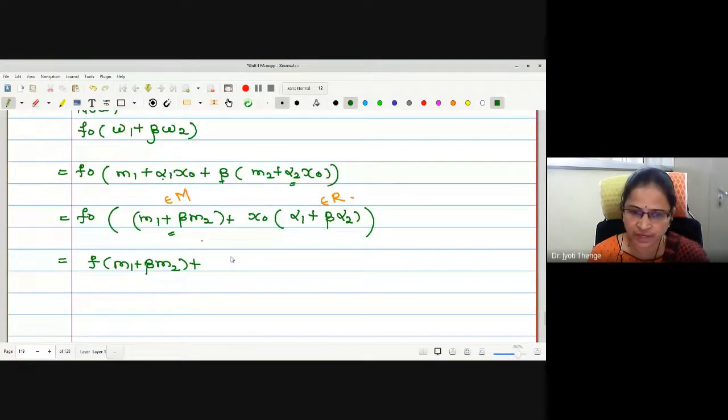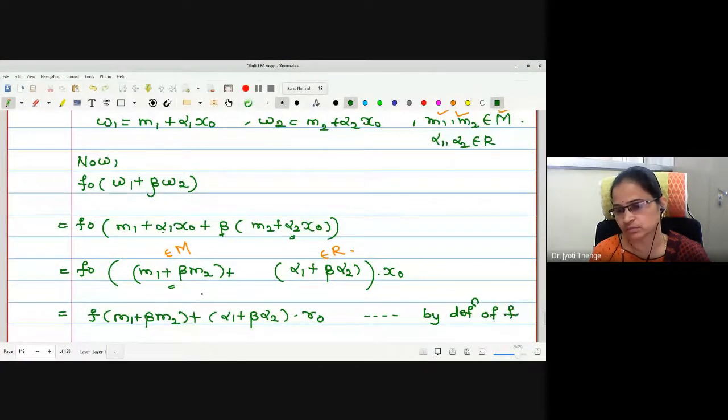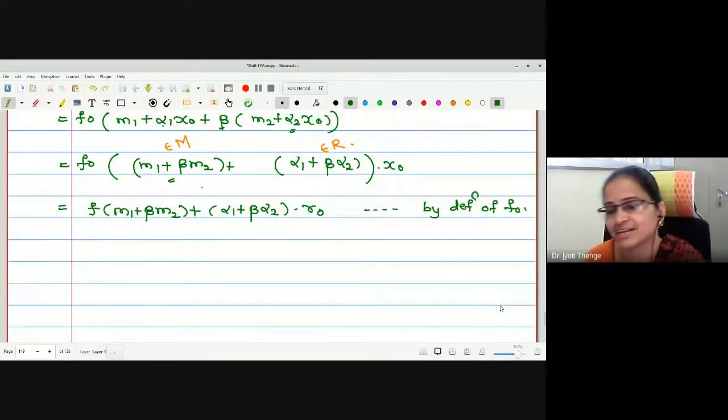Therefore, let me take the scalar as it is: alpha 1 plus beta alpha 2, into r naught. I can write x naught here so that you will not get confused. Then x naught is mapped to r naught. Is it okay? Yes, ma'am. The reason is by definition of f naught. You see, the definition itself is defined so that we can prove the remaining results.